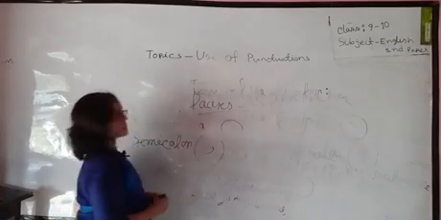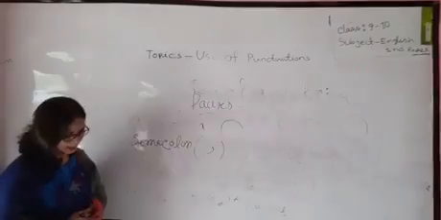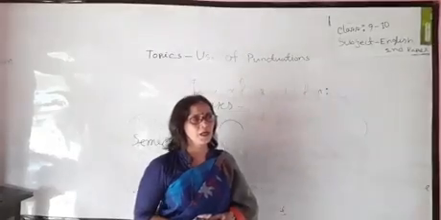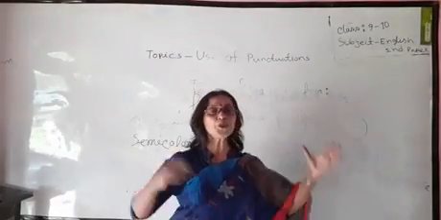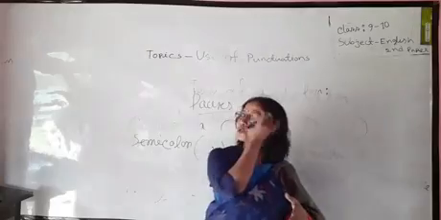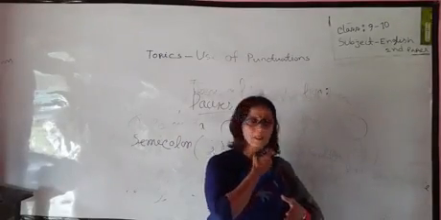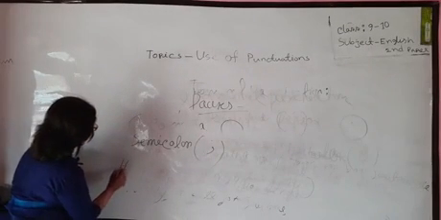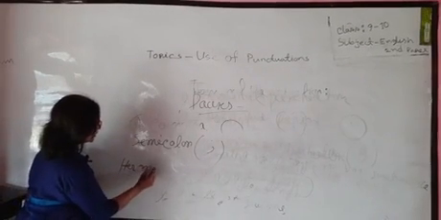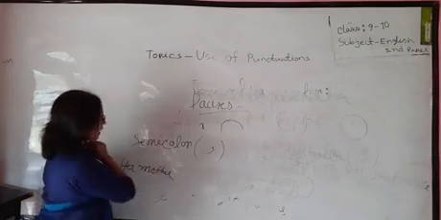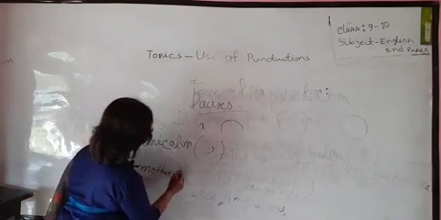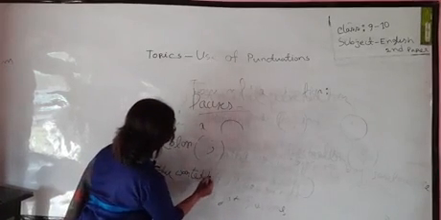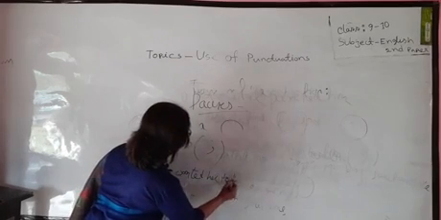Okay, this is semicolon. Here we use semicolon in our language to make a relationship between two sentences. For example, her mother wanted her to be a doctor.